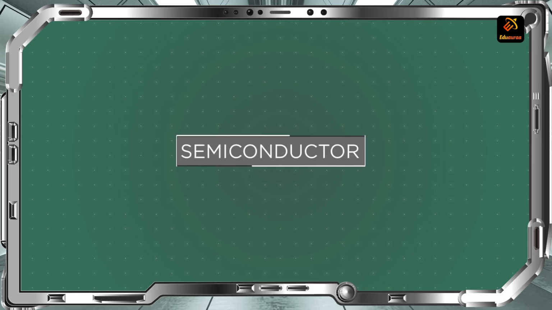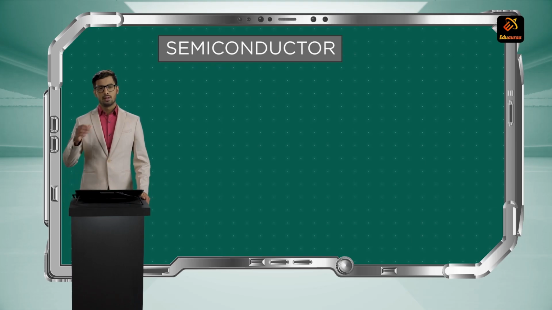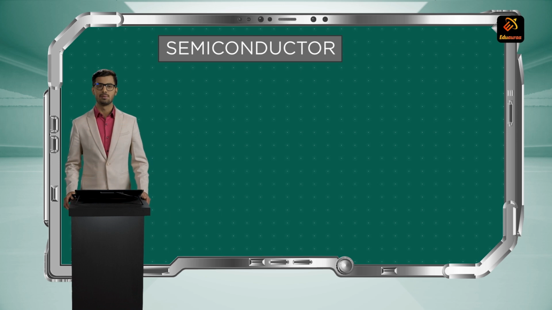In this session, we are going to quickly go through the chapter called Semiconductor. Semiconductor is your entry into the world of electronics. After understanding this concept, we'll be going through the previous year questions of this topic. Initially, we'll go through a quick recap of this chapter, and then we'll solve previous year questions of this topic. So, semiconductor is your entry into the electronics world. Without wasting much time, let's begin with the concept.